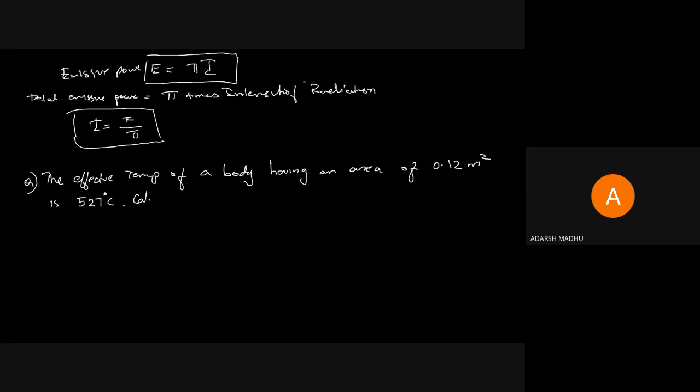Calculate the following. First one, total rate of energy emission, that is energy power.